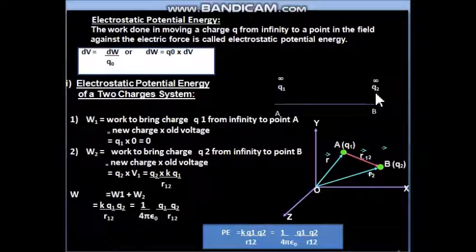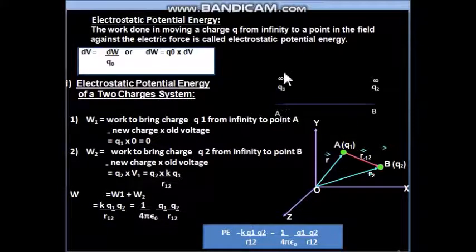We brought the Q2 charge, so Q2 is the new charge. And before Q2, was there any other charge present? Yes, Q1 was present. So Q1 will apply a voltage at the location B where Q2 is to be brought.